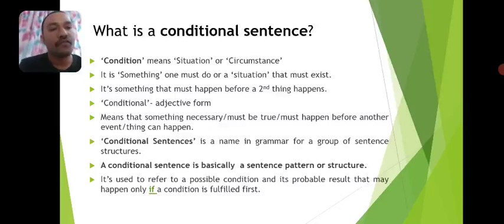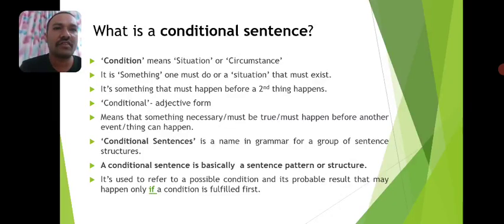Before we discuss the types of conditional sentences in English, let's first try to understand what a conditional sentence is. Look at the title. The title contains the word conditional. From this word conditional, we have the noun condition. What does it mean? A condition normally means a situation or a circumstance.